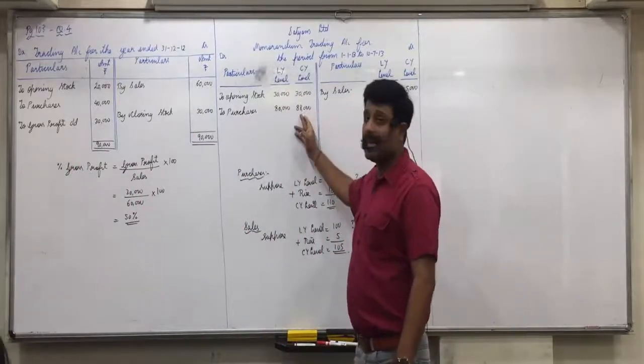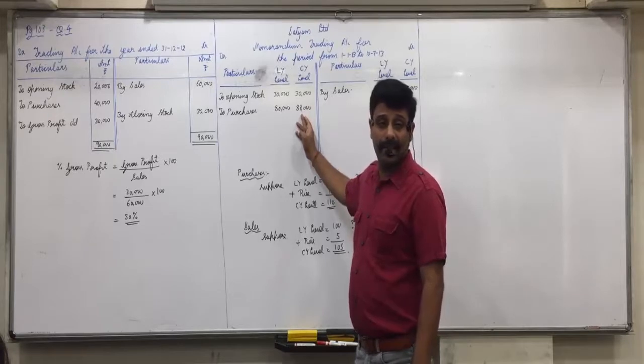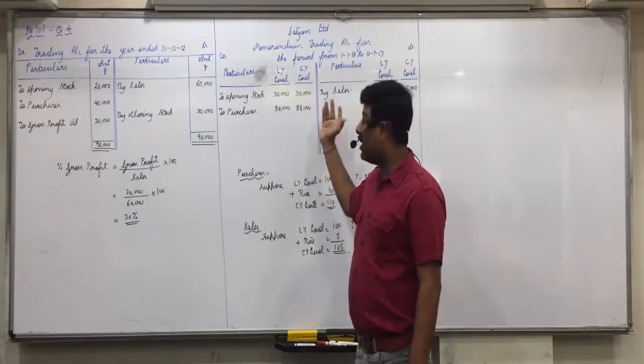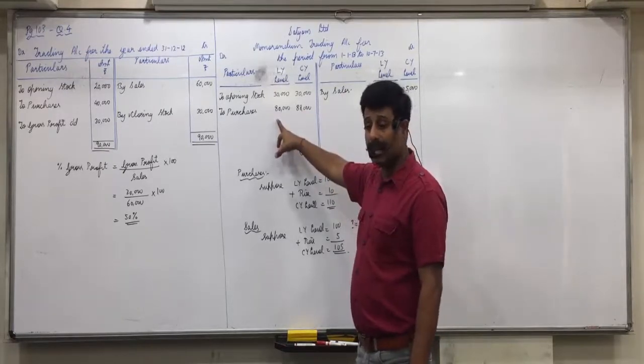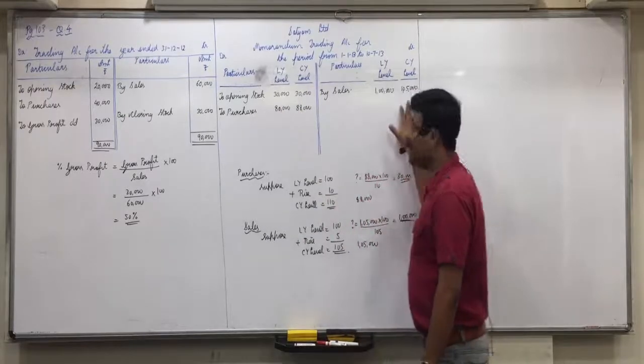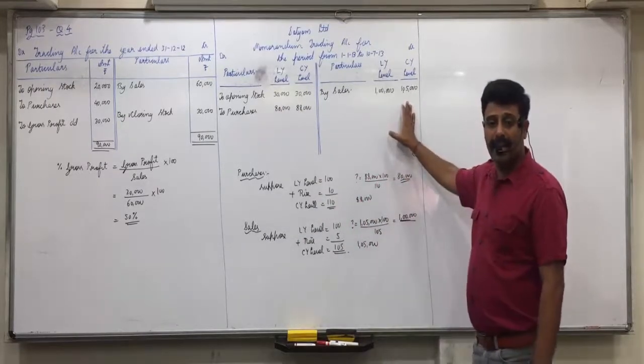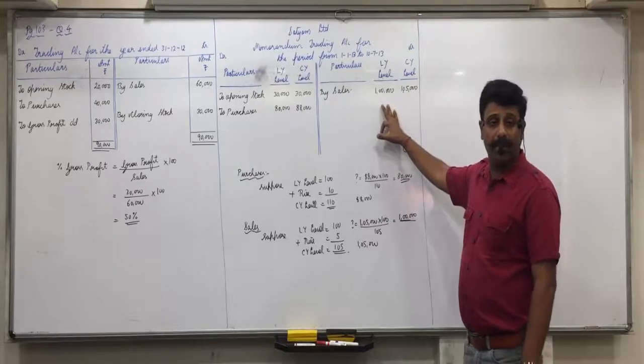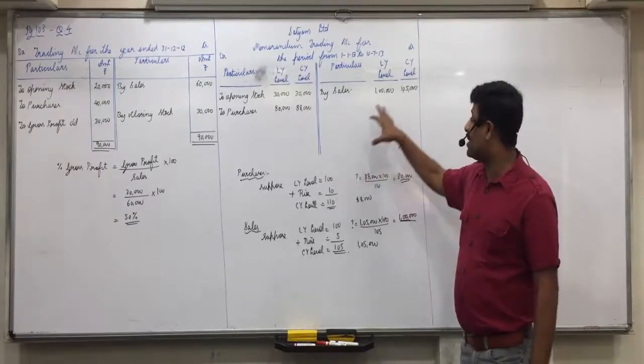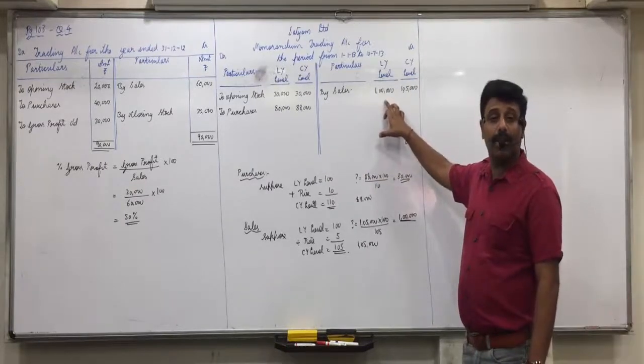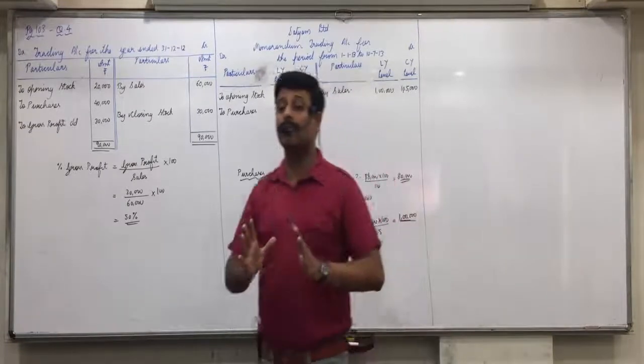Because current year the purchase price has increased by 10%. But at the last year's level it would have been 80,000. Current year the selling price has increased by 5%. At last year's level it would be... So can we apply this 50% gross profit at last year's level or not? That is why we made two columns.